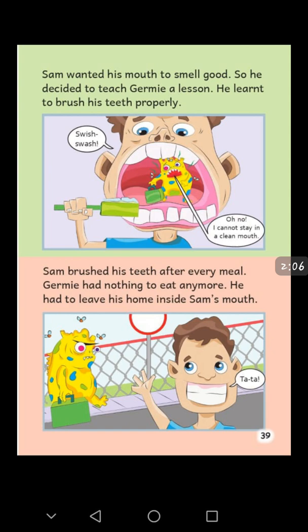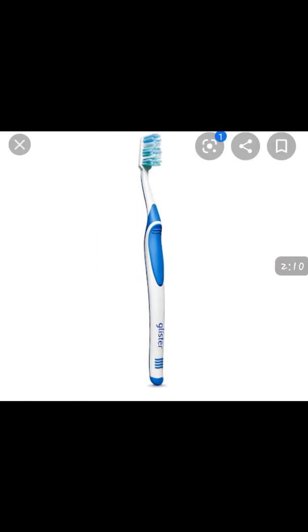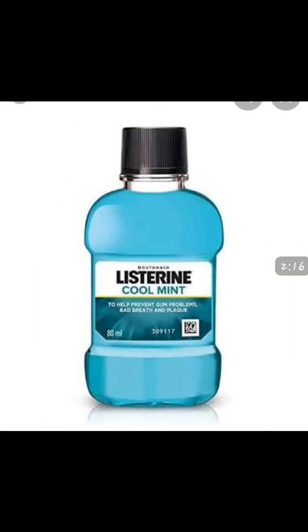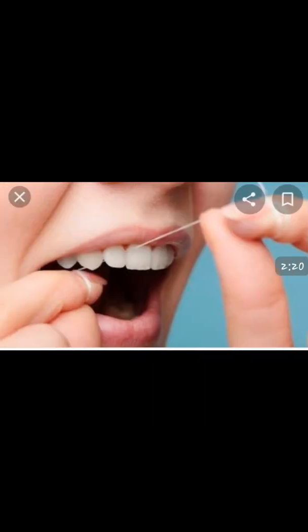Students, look here. Now I have some flashcards for you. A toothbrush, a tube of toothpaste, a bottle of mouthwash, and a roll of dental floss. Students, tell me, do you know what is the use of these items?